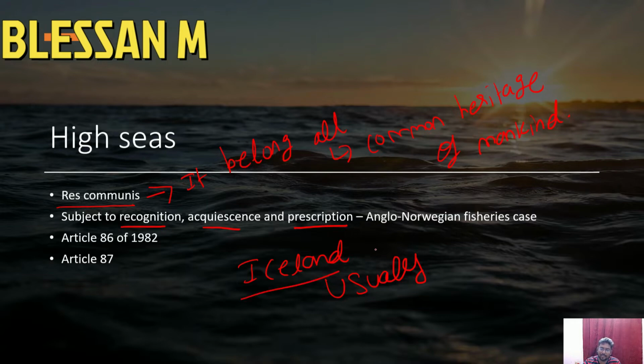Now, if Iceland delineates or delimits some part of high sea as its own territorial sea or contiguous zone because of its special characteristics, because of the resources that are available to that place, and if any country is silent to that or is recognizing that practice, that if any of the high seas has been reserved for a particular country, and if any country is not objecting to it or recognizes or accepts its position, then that particular part of the high sea will belong to the particular state which says that this part of high sea belongs to me.